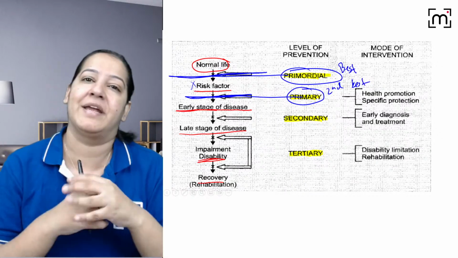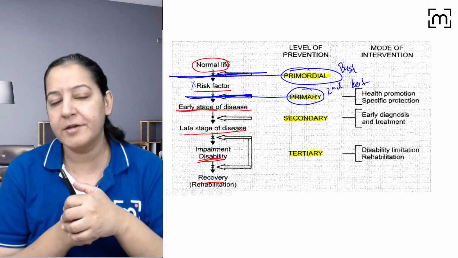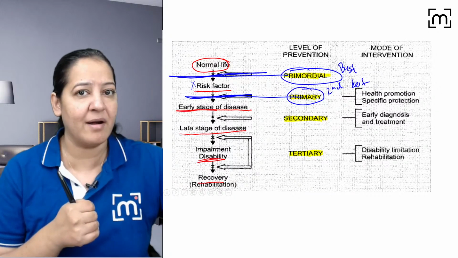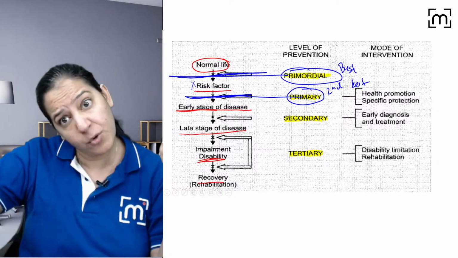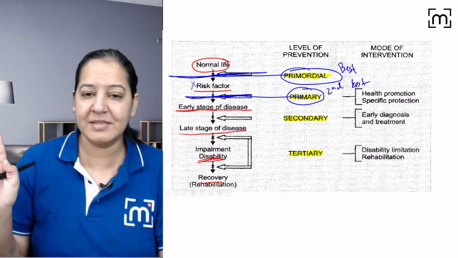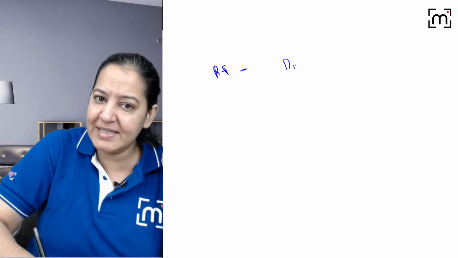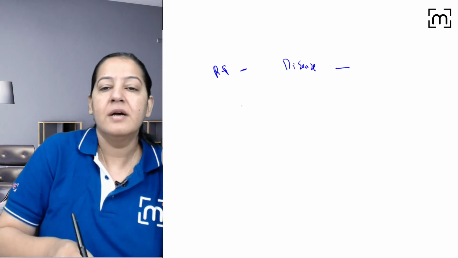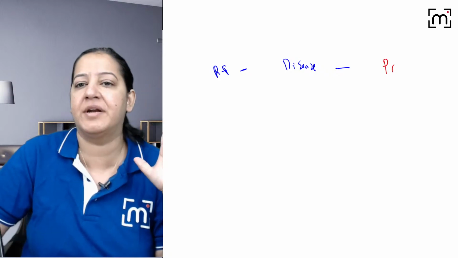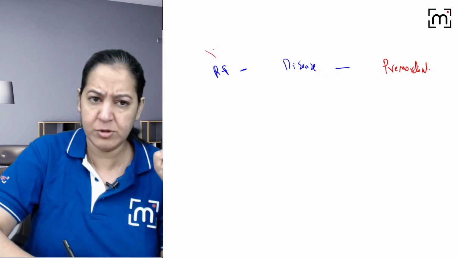So this is known as primary. You got my point? I guess I tried hard. Give me a thumbs up. You got my point? So the person who doesn't smoke, uski counseling karna is primordial. The person who already smokes, uski counseling karna is primary. Both don't have disease. Give me a thumbs up. So if risk factor is absent and disease is also absent, right? At that point, if you are doing a counseling, you are doing a prevention, it is known as primordial. So that is no smoking, no lung cancer.